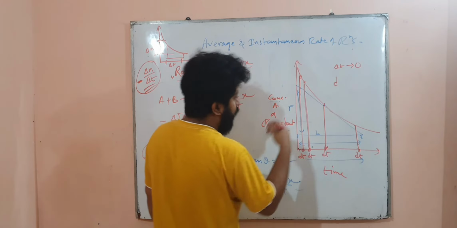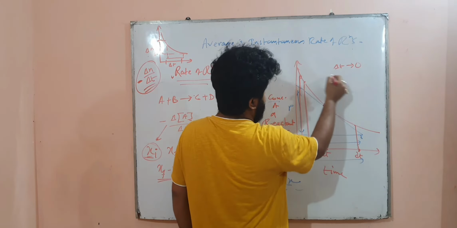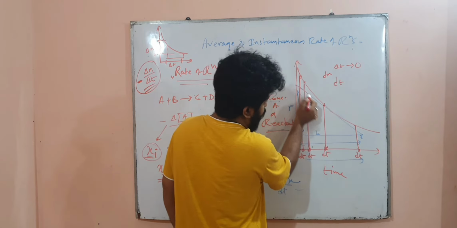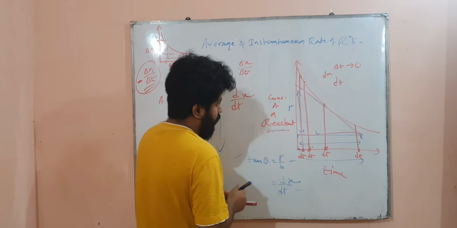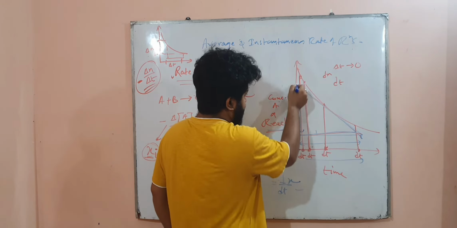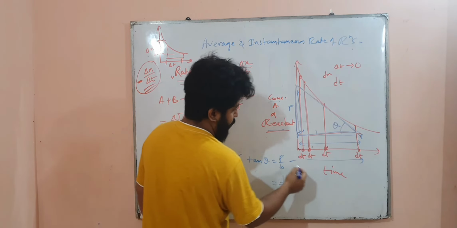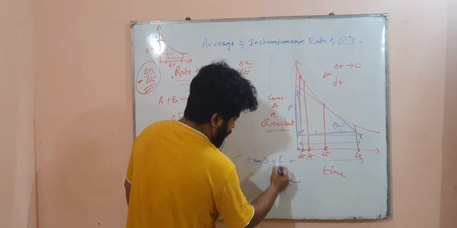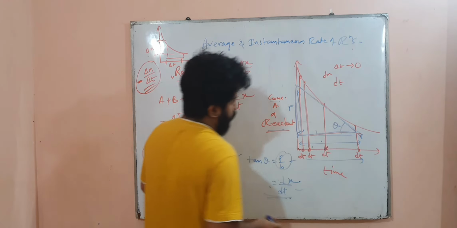This is one thing. But then at that point you cannot measure the dt, neither can you measure the dx. So what you do is you draw a tangent to that, and when you draw the tangent, you get theta. Do tan theta, that is perpendicular by base, then you will get it. Perpendicular by base is equal to dx by dt. I hope that you understand.